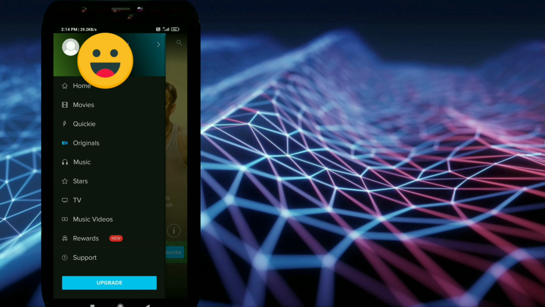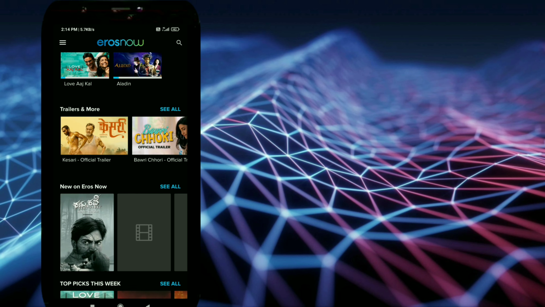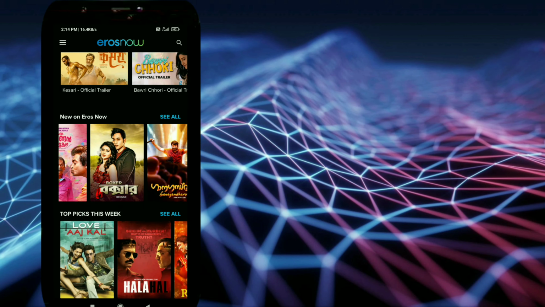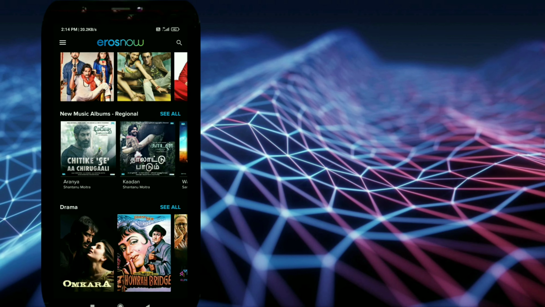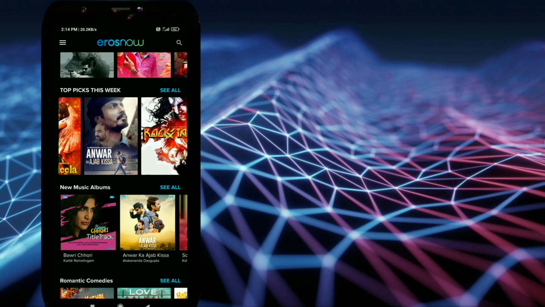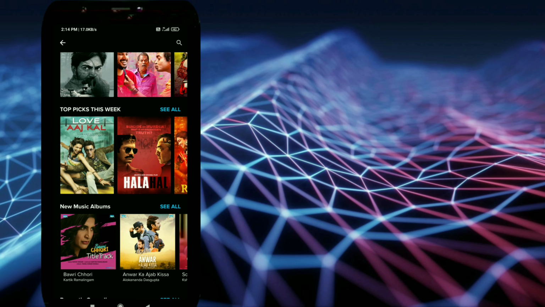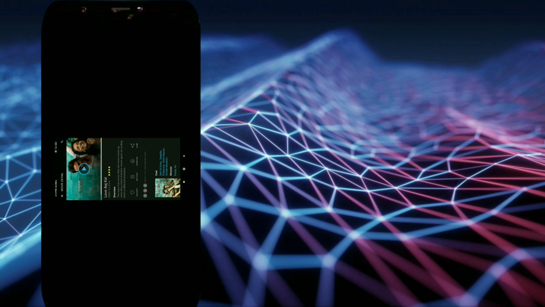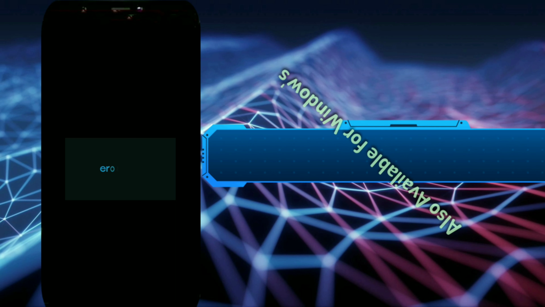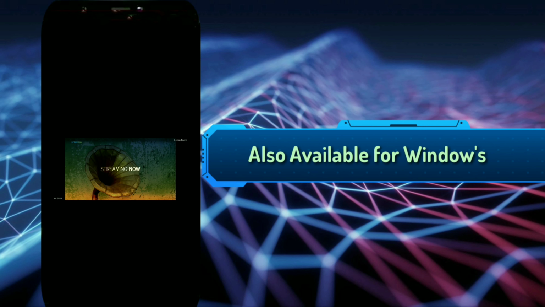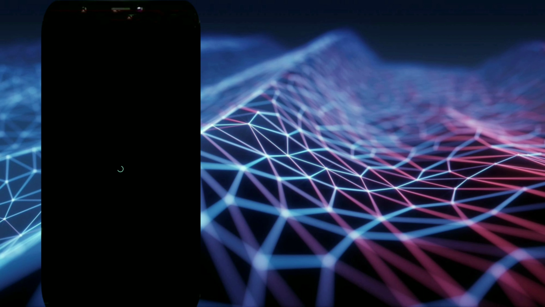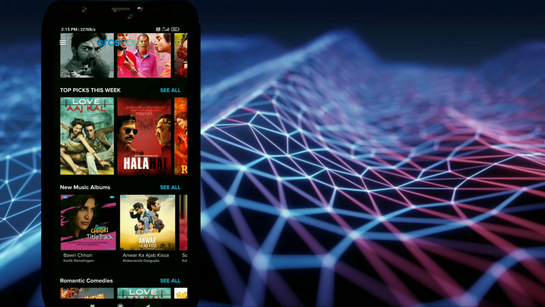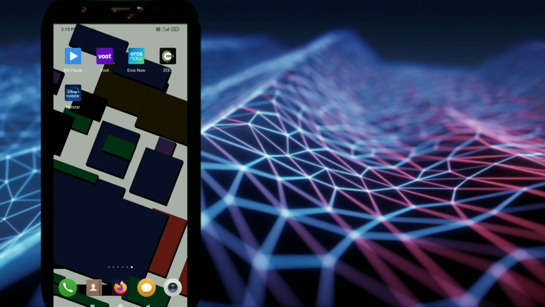You have to create an ID and just log in, then you are able to see the free movies, web series, TV shows. Okay, it also has a premium subscription, and Eros Now is a very popular production house and OTT platform in Bollywood. Here you can see I am clicking on the movie. Ads are showing. This app is also very secure and brings regular updates and contents.